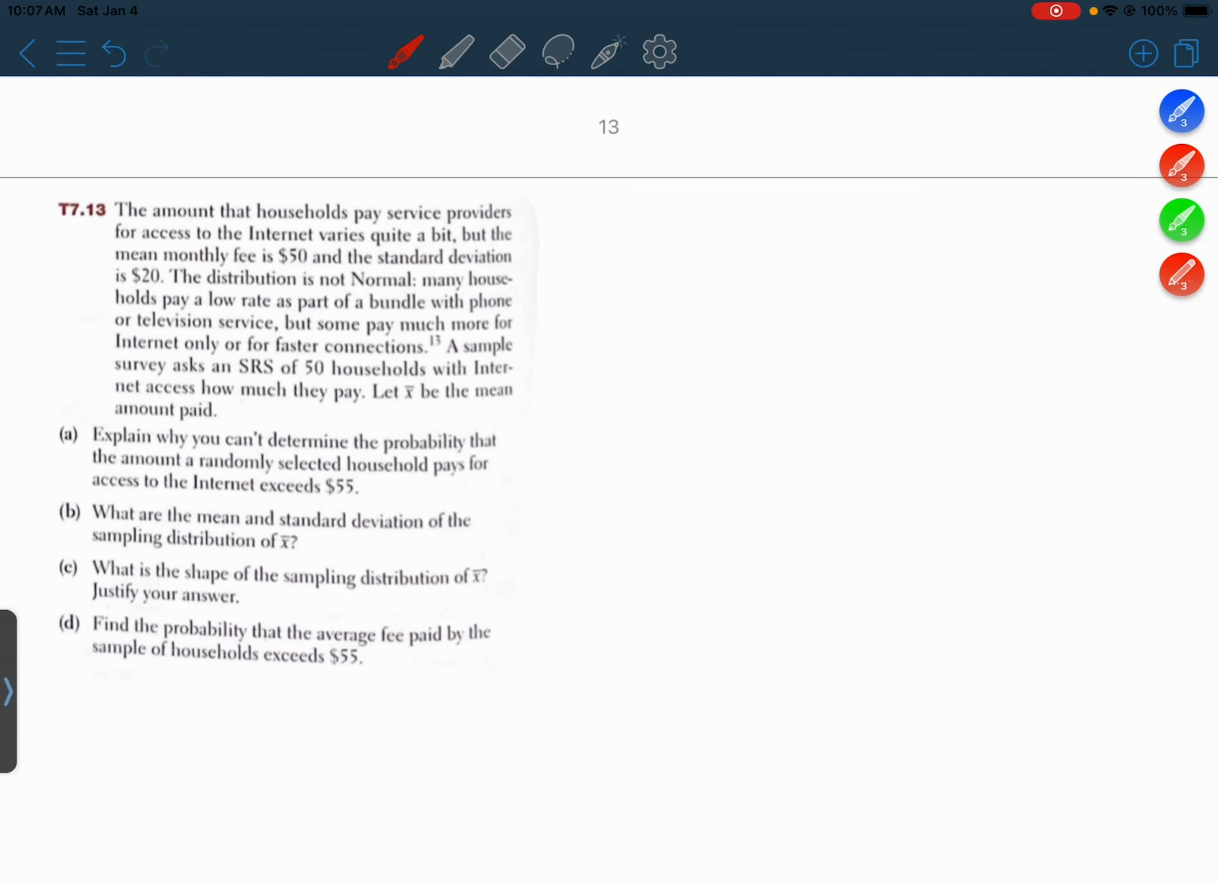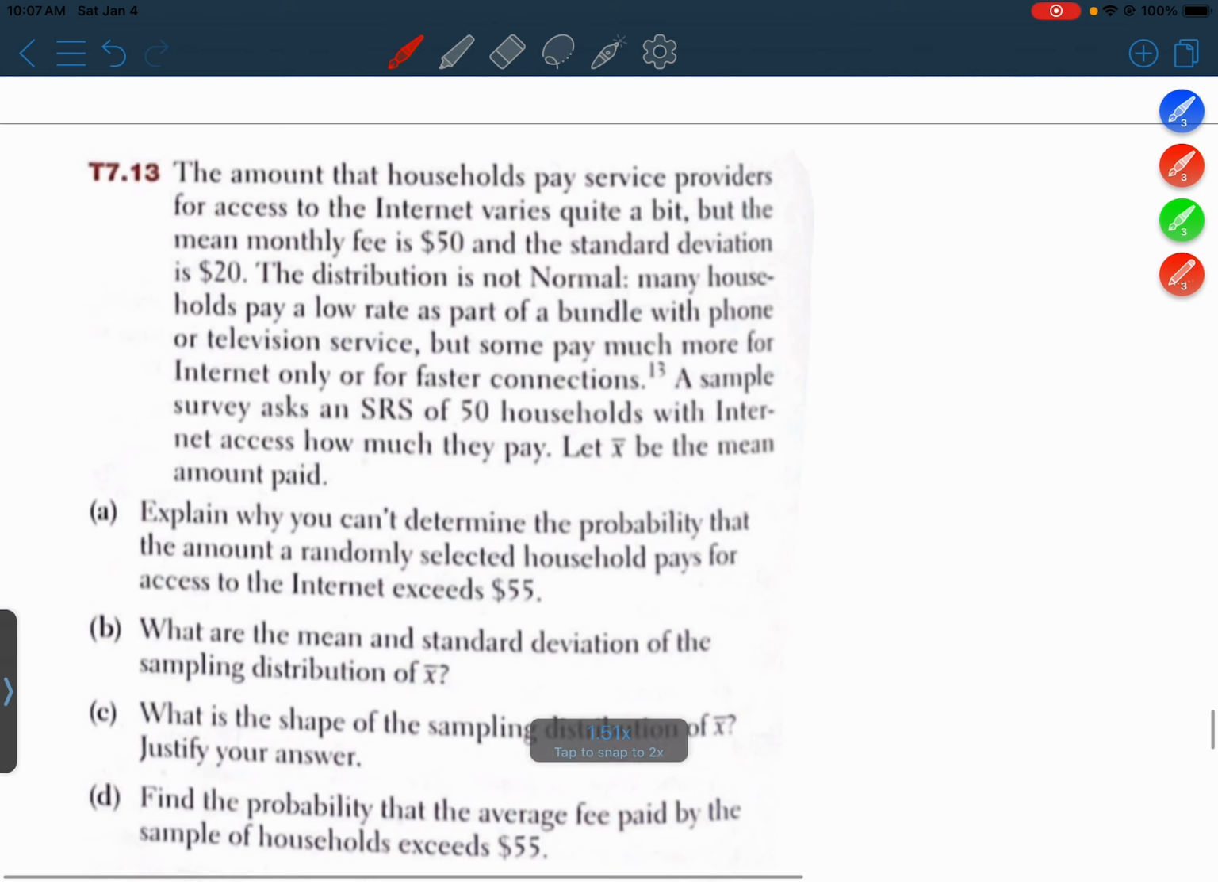T7.13. The amount that households pay service providers for access to the internet varies quite a bit, but the mean monthly fee is $50 and the standard deviation is $20. The distribution is not normal. Many households pay a low rate as part of a bundle with phone or television service, but some pay much more for internet only or for faster connections. A sample survey asked an SRS of 50 households with internet access how much they pay. Let X bar be the mean amount paid.